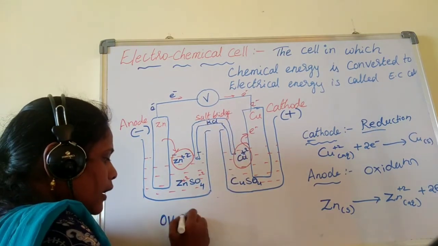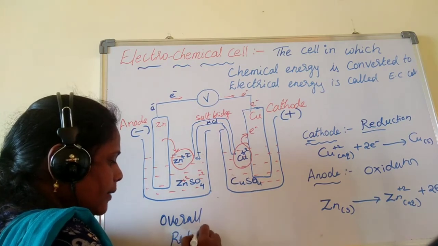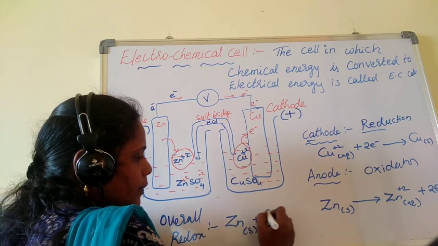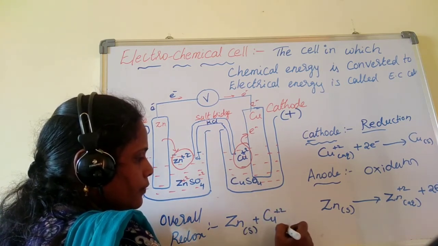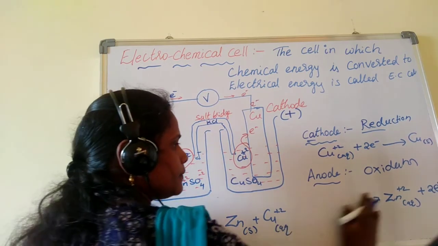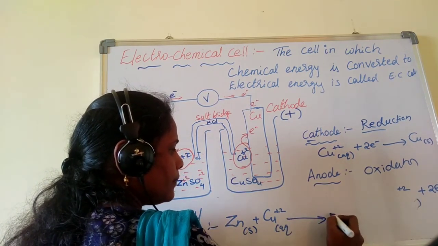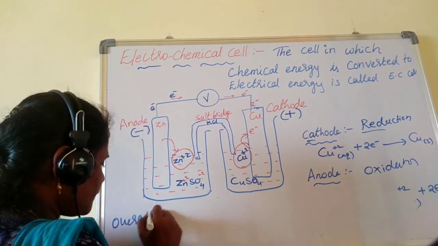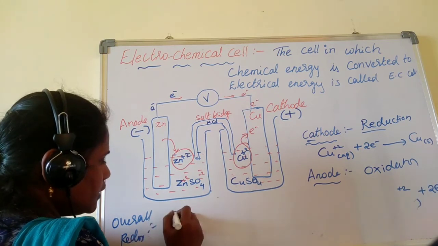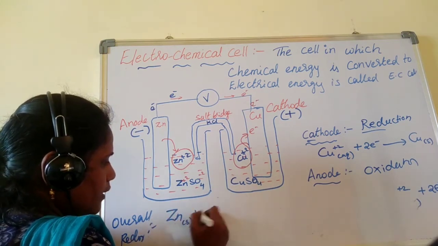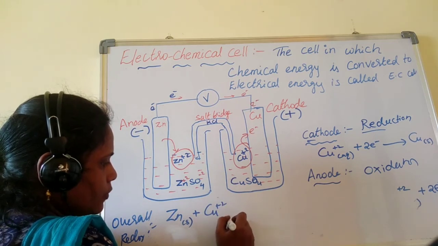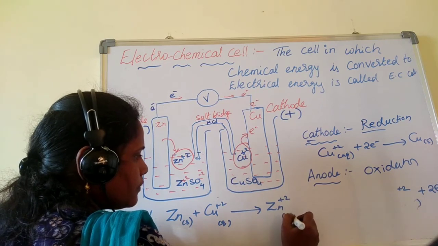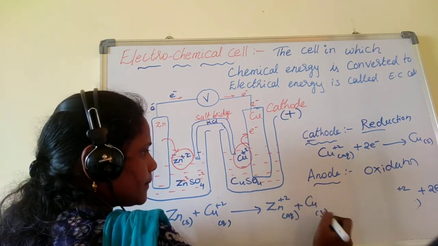Therefore, the overall redox reaction in this will be, let me write here, overall redox reaction: solid zinc and copper plus 2 converting into zinc plus 2 and copper.